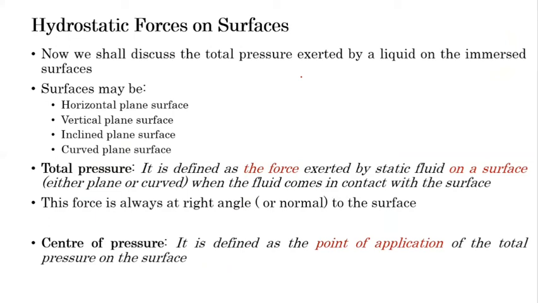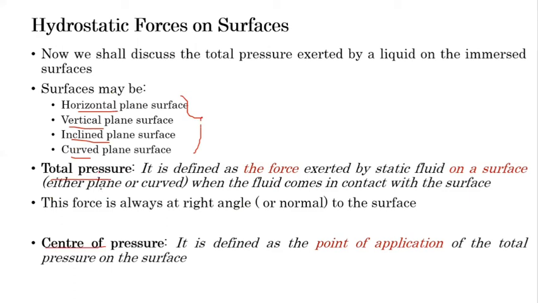And if we talk about the position of the surface, it may be horizontal, vertical, inclined, or a curved surface. So we will discuss the hydrostatic forces on all these four types of surfaces. For these four types of surfaces, we will consider two things: total pressure and center of pressure.